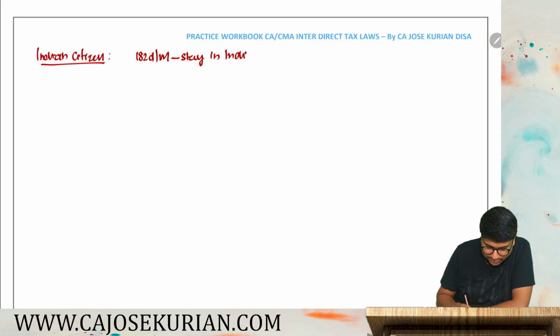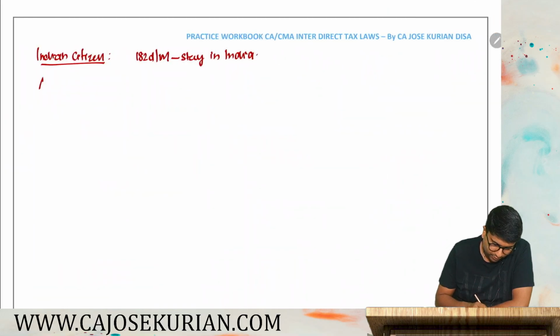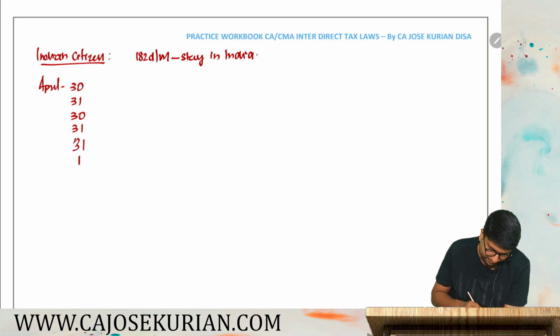That is the only condition applicable for him. So the first thing is, let's count his days of stay in India. He was in India and he left India on 1st September 2024. For the whole of April he was in India. So April 30, May 31, June 30, July 31, August 31, September 1st.